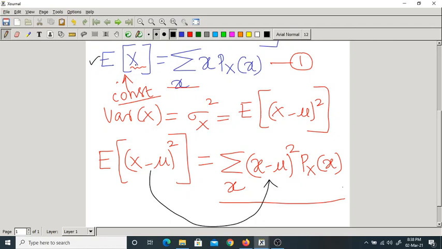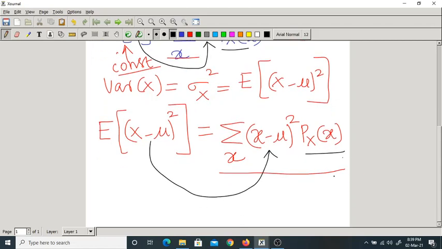The change I made is that here it is capital X, here it is small x. Capital X minus mu whole square is written as small x minus mu whole square. Everything else is the same.